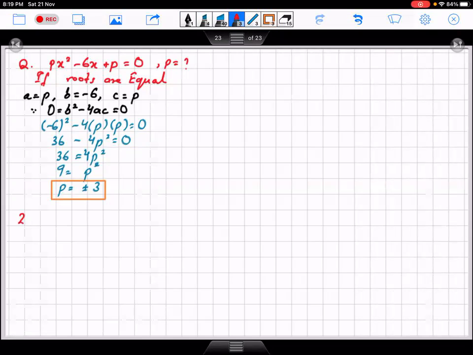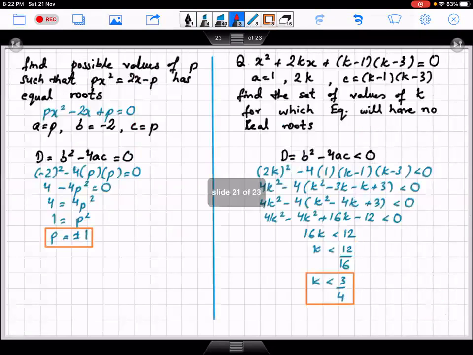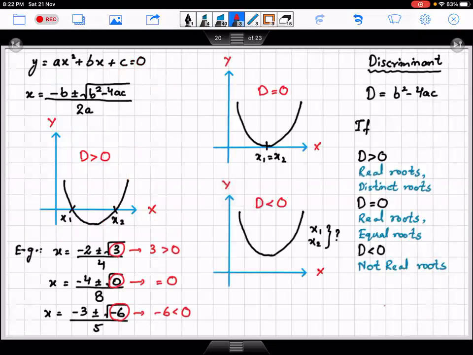Okay, now we have another question which they are asking that 2x square minus 4x plus 3 is equals to p, and they are asking that if this equation has real roots. So basically they are saying that roots are real. So let's take a look here.